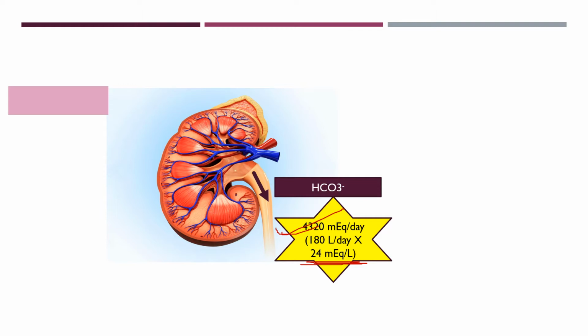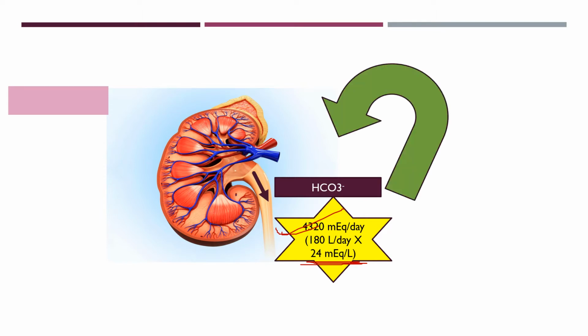This amount of bicarbonate is very much necessary in our body because it is the primary buffer system of extracellular fluid. So it is not desirable that there will be loss of bicarbonate through the urine. The kidney will try to prevent the loss of bicarbonate in the urine. It will try to reabsorb it, and almost all the filtered bicarbonate is reabsorbed from the tubule. So now what is the mechanism of reabsorption of this bicarbonate?